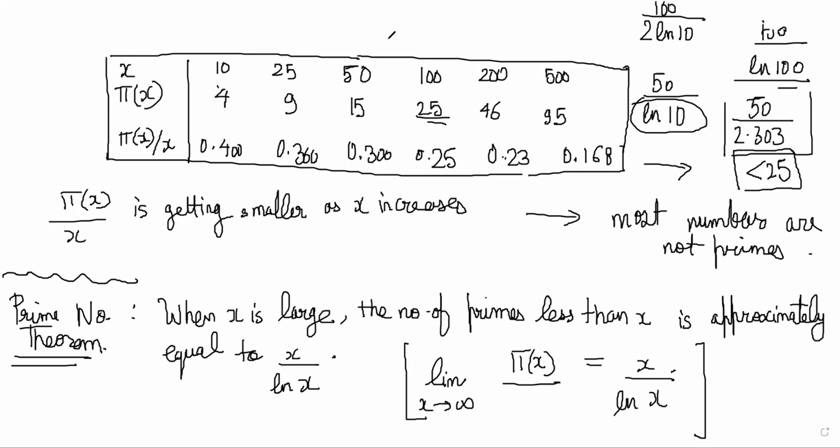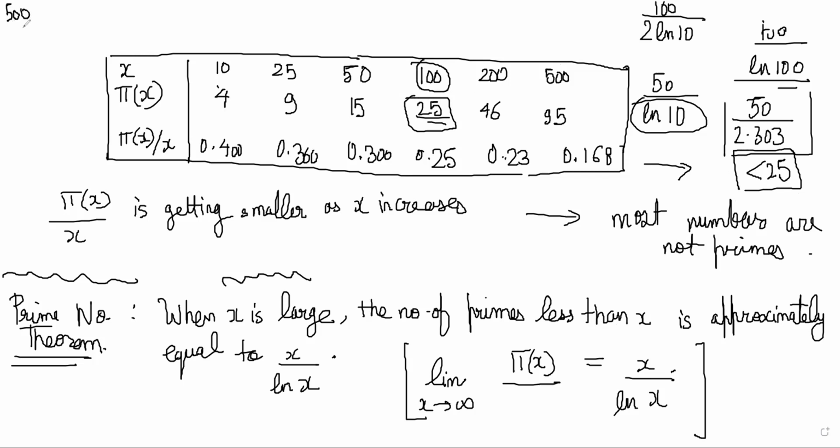And the actual number of primes below 100 is 25. Obviously, this is not accurate because the theorem says that x has to be large for it to become more accurate. Okay.